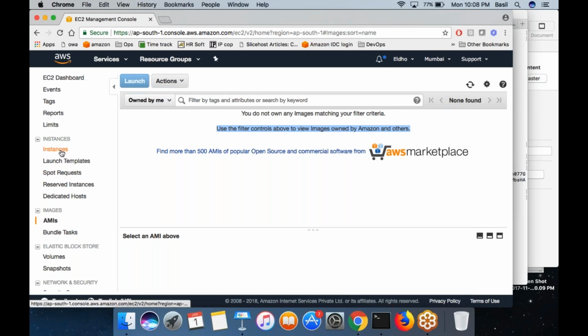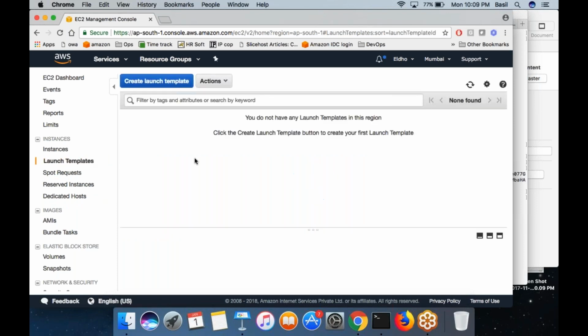And then in the instance page itself, you may have noticed some different types of machines, instances, then spot instances, reserved instances, dedicated host, and launch template, which is something new. I think you can specify the settings.